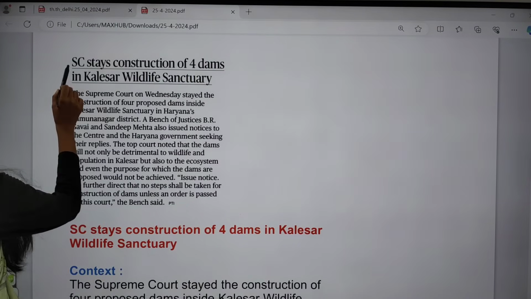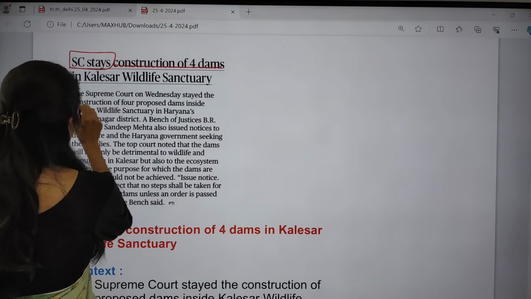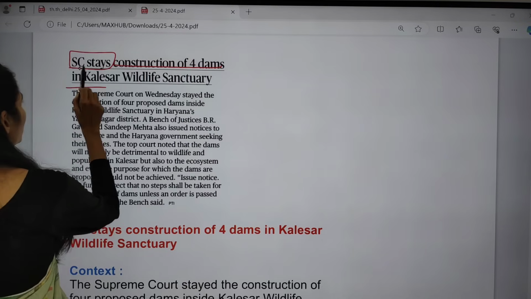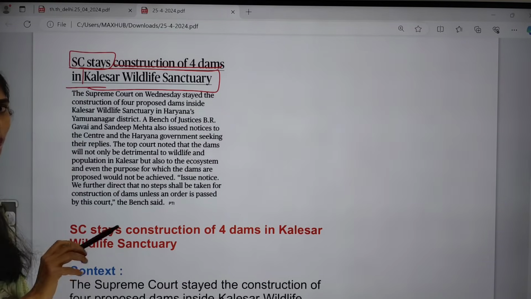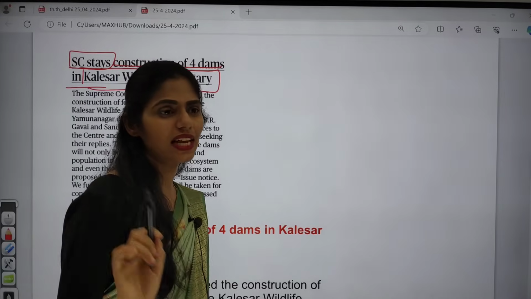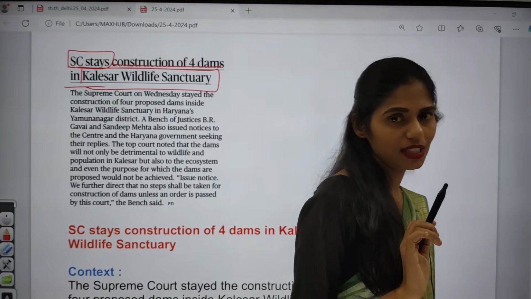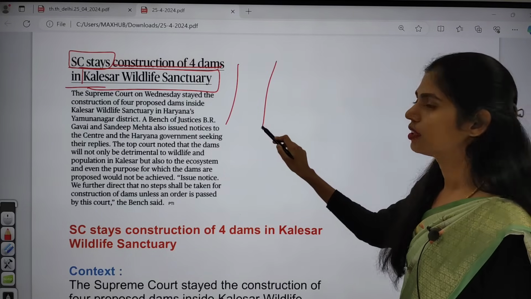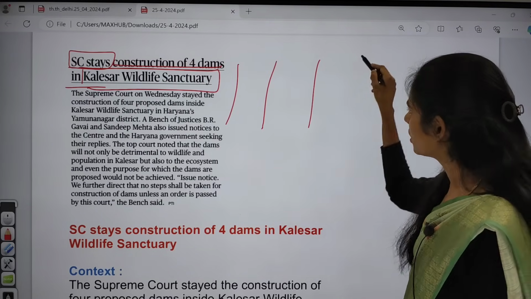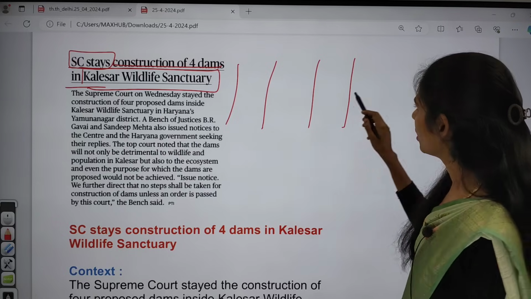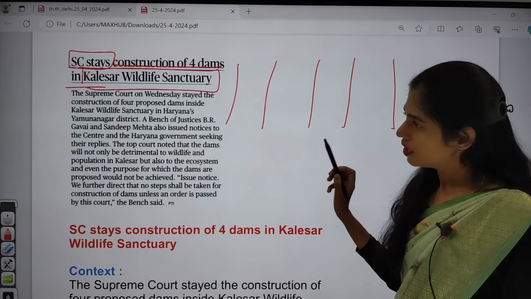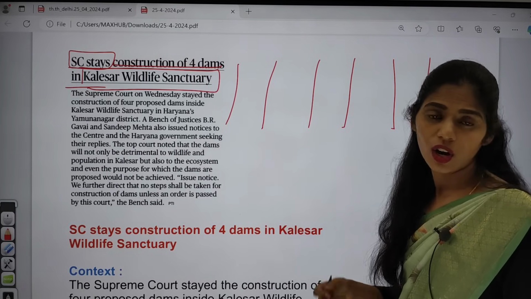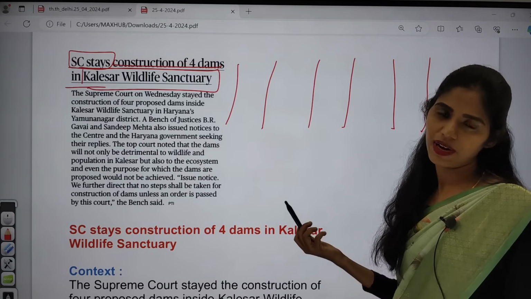And next topic is Supreme Court stays construction of 4 dams in this Kalesar Wildlife Sanctuary. So here you have to focus on this Kalesar Wildlife Sanctuary, because if there is any national park or any sanctuary or any biosphere which is seen in news, there is a high chance of getting a question like sanctuary or river, or sanctuary or state, or sanctuary or animal species, or why it is in news. Okay, or important species of animal or important species of bird or important species of plants, etc.